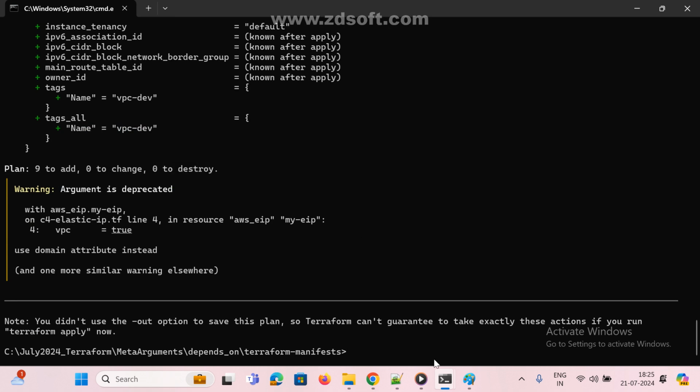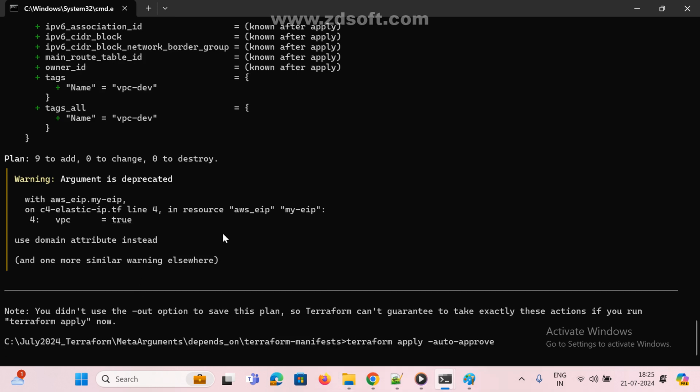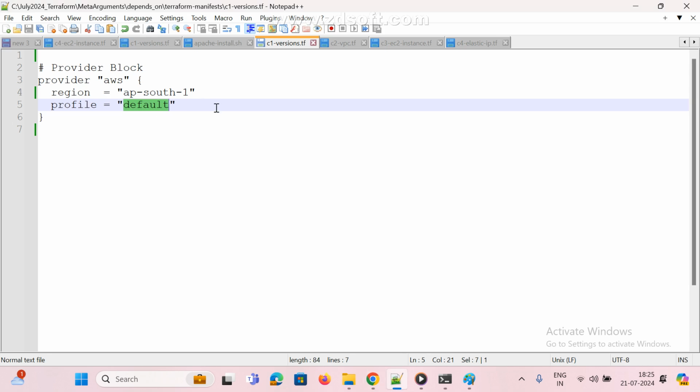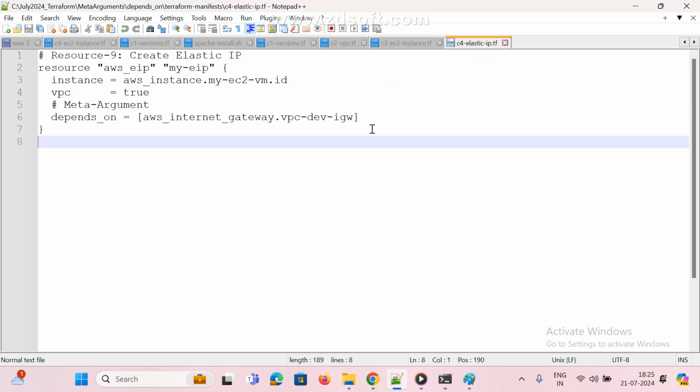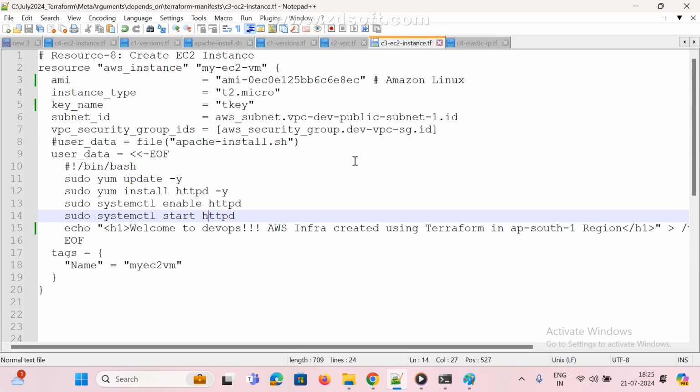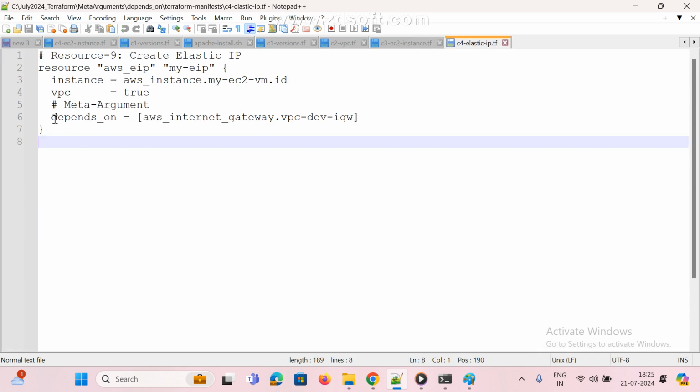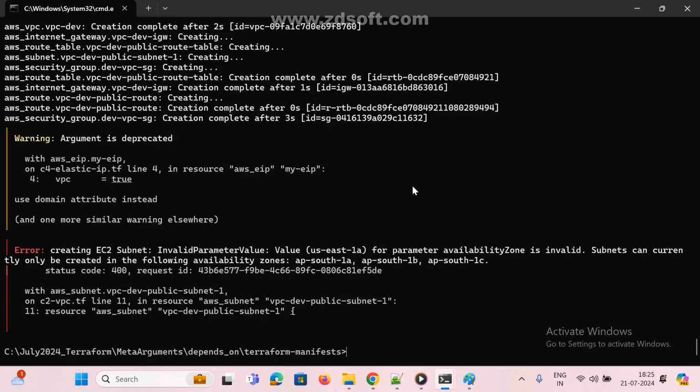Now apply. Finally apply. So terraform apply, auto approve. I don't want to give confirmation, auto approve. So in this script, what is our main target? I created one elastic IP and assign it to EC2, depends on. See here, I am using depends on internet gateway and also instance. So for this instance, I am going to attach this elastic IP.